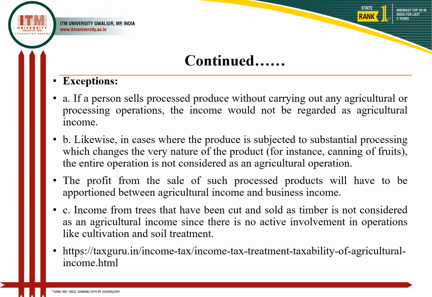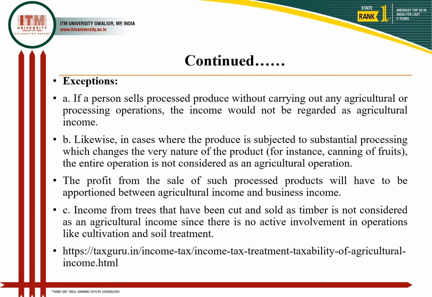So there is a need for proper differentiation in this kind of process. The profit received from the sale of such a processed product will need to be proportionally distributed between agricultural income and business income, right?